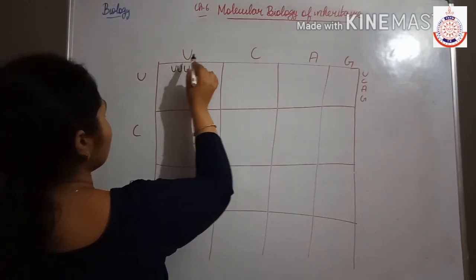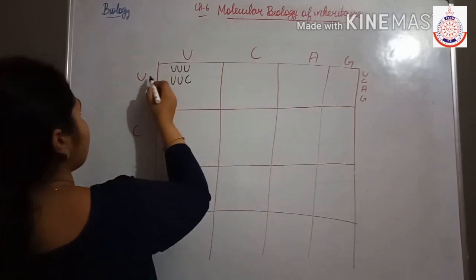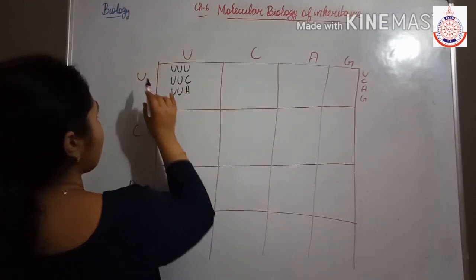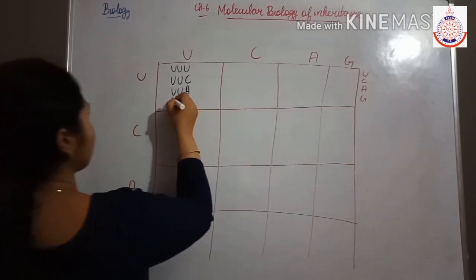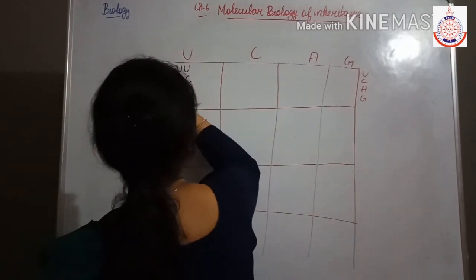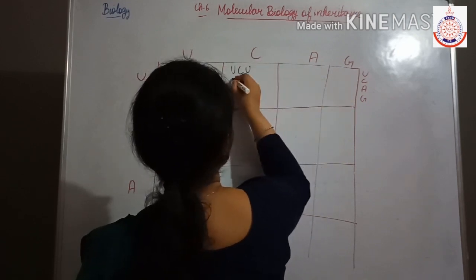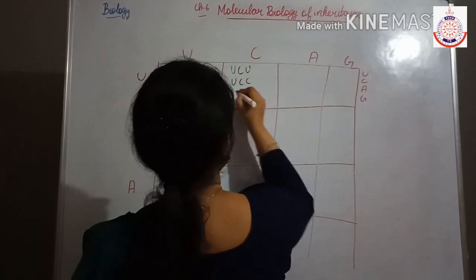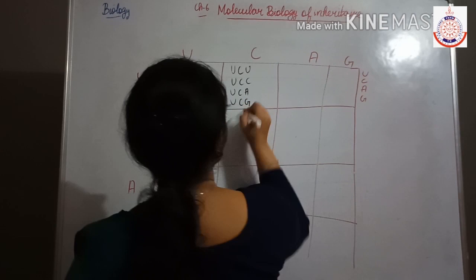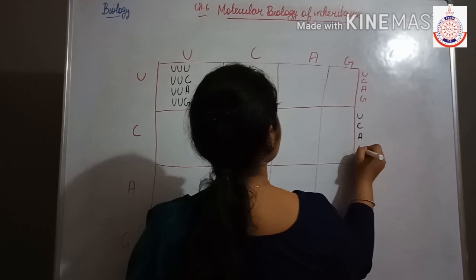Then U, U, C, U, U, C. Then U, U, A, U, U, A, U, U, G, U, U, G. Similarly, here also in this table, U, C, U, then U, C, C, U, C, A, then U, C, G. Okay, similarly here also U, C, A, G.